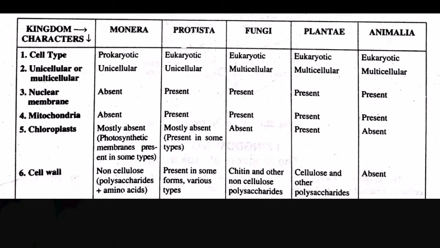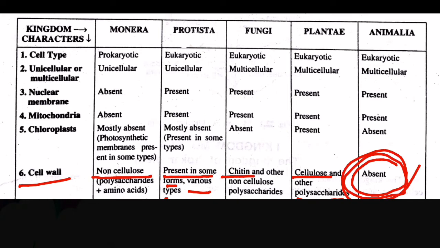Now coming to our next characteristic, that is cell wall. The cell wall in the case of Monera is non-cellulose and it is made up of polysaccharides and amino acids. In the case of Protista, the cell wall is present in some forms and is of various types. In the case of fungi, as you all are aware, the cell wall is made up of chitin and other non-cellulose polysaccharides. In the case of Plantae, the cell wall is made up of cellulose and other polysaccharides. However, in the case of Animalia, the cell wall is completely absent.